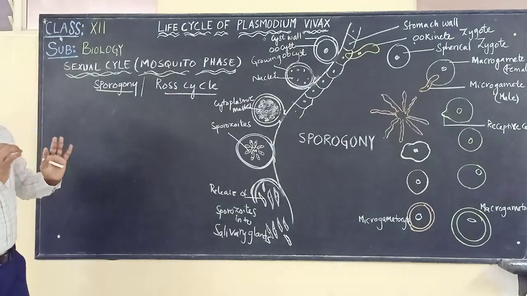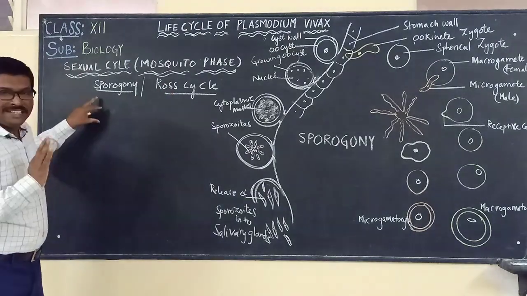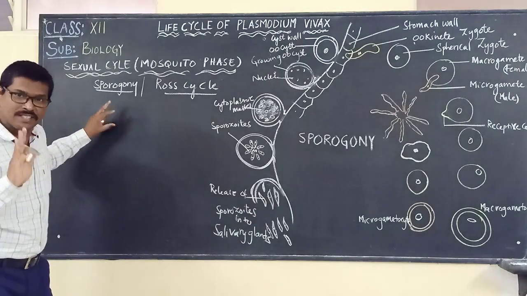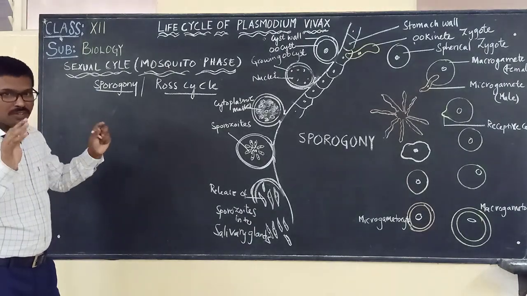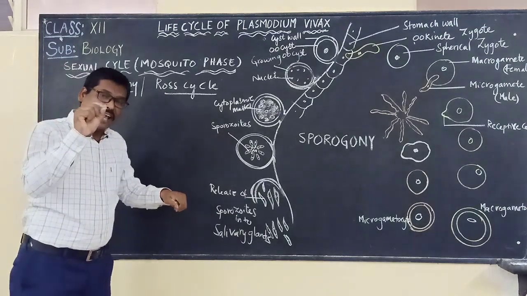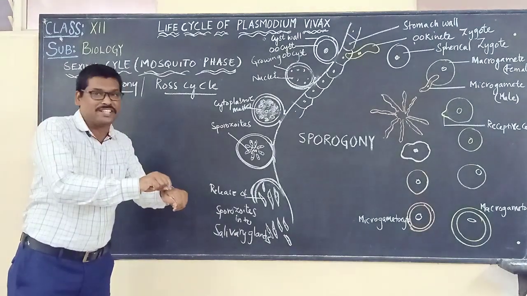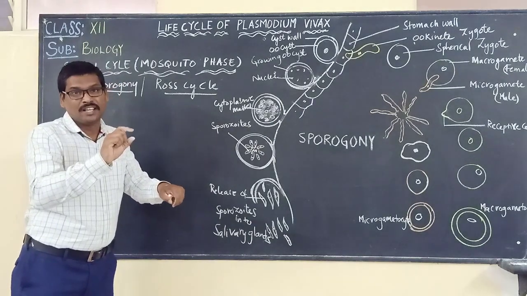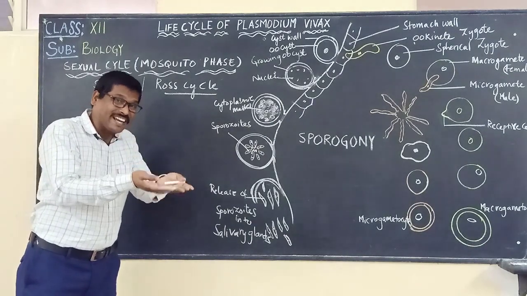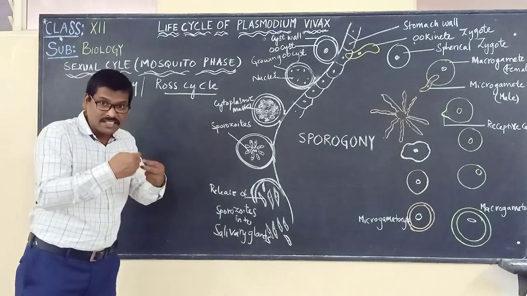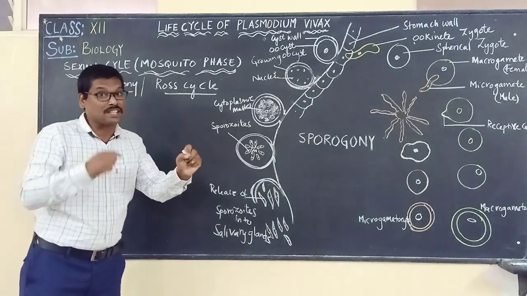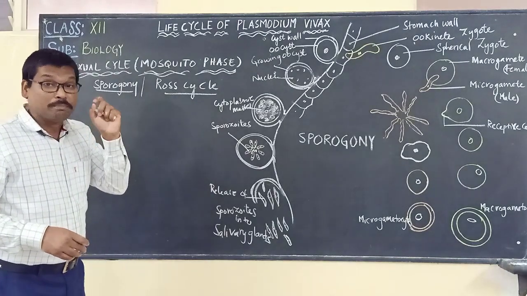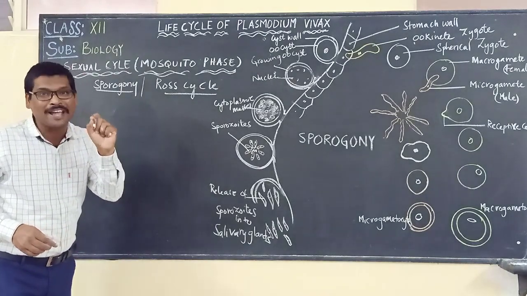Now we are going to discuss how this sexual cycle is taking place in the female Anopheles mosquito. When a female Anopheles mosquito bites a person who is infected with malaria, when it is sucking the blood of that patient, it will be sucking the microgametocytes and macrogametocytes.